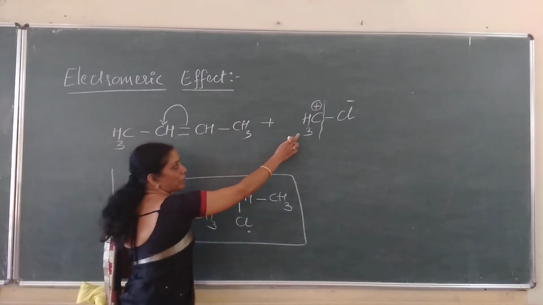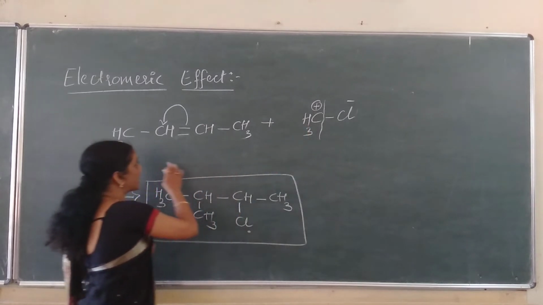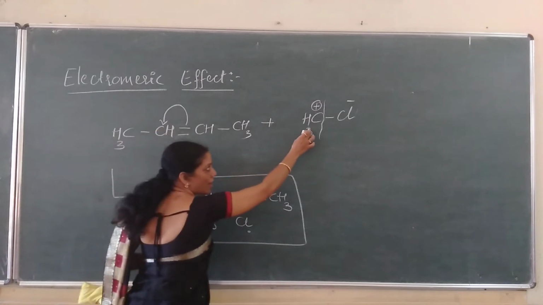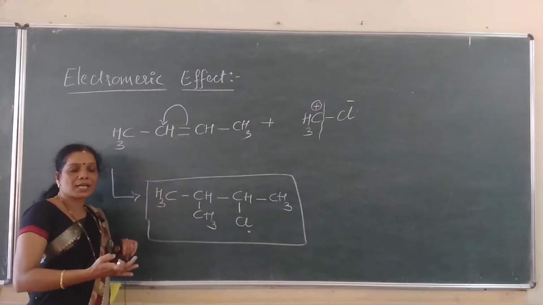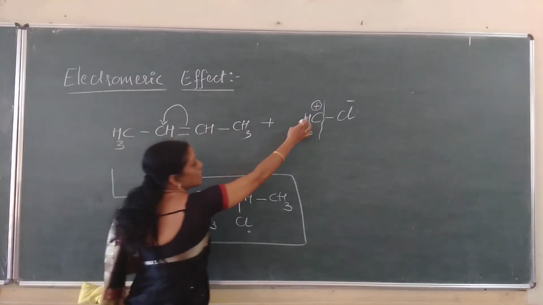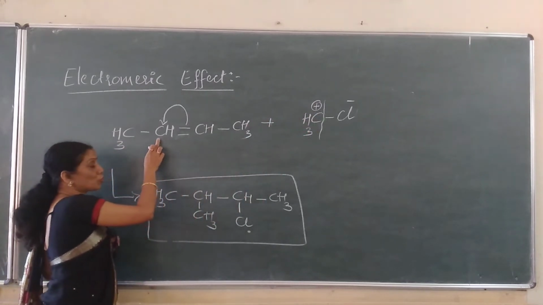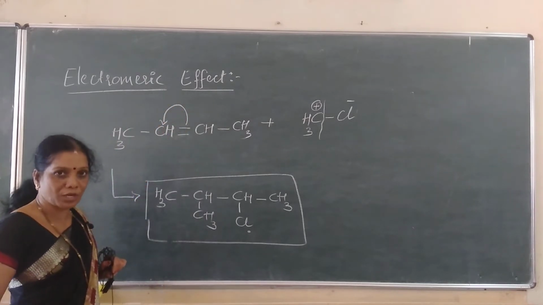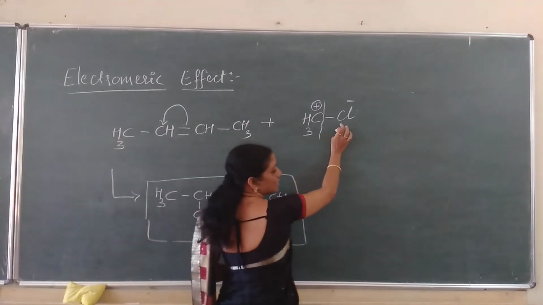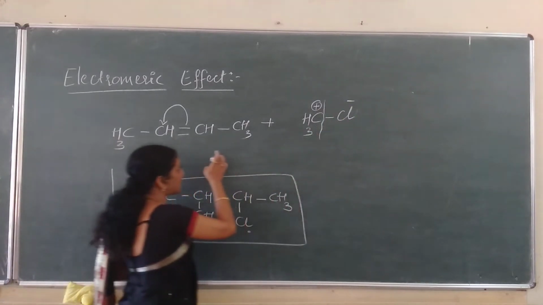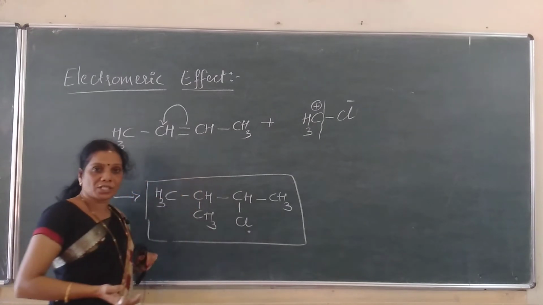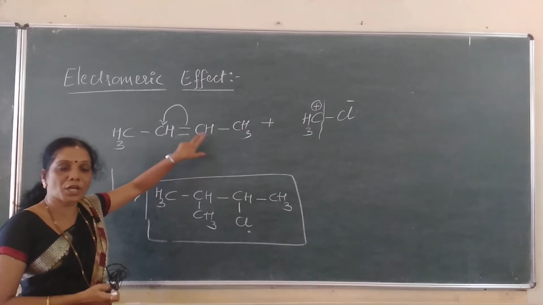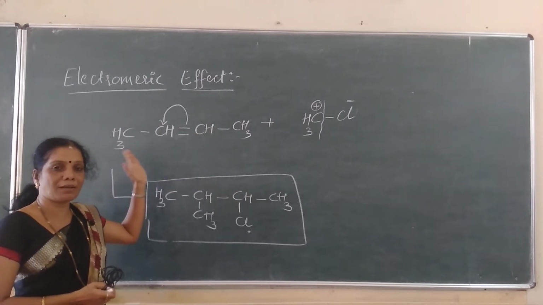Now positive electromagnetic effect means, see here, the carbocation attaches to this carbon atom to which the transfer of electrons takes place. Because this is the electrophilic attack, it is always a positive electromagnetic effect. That is, the attacking agent attaches to that carbon atom to which the transfer of electrons takes place. Then it is called what? A positive electromagnetic effect. Negative means, this is the nucleophile here, the attacking agent attaches to that carbon atom to which transfer of electrons doesn't take place. Understood? It attacks the positive center. I hope this will be clear for you.